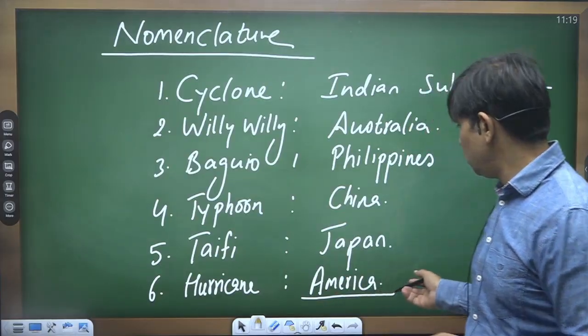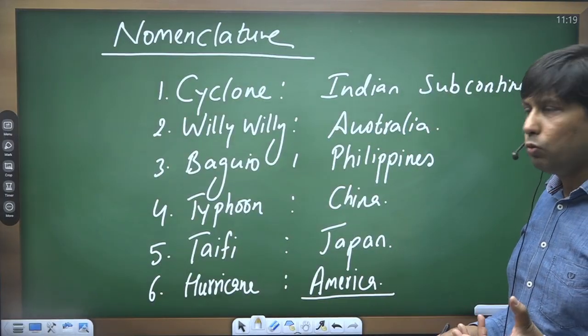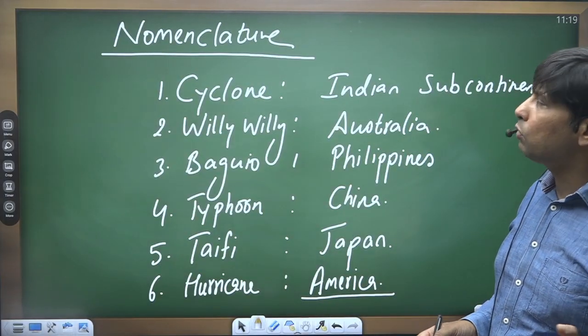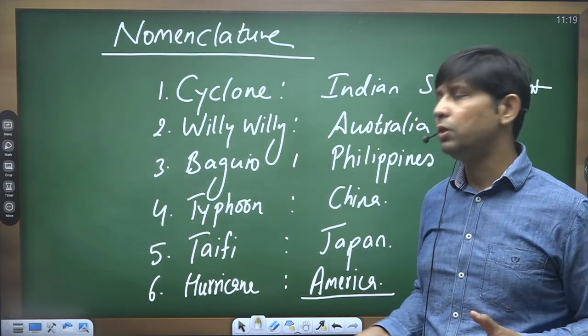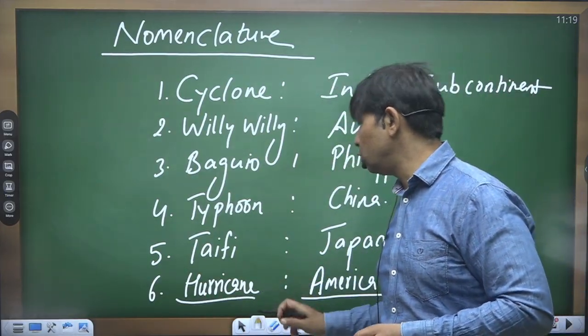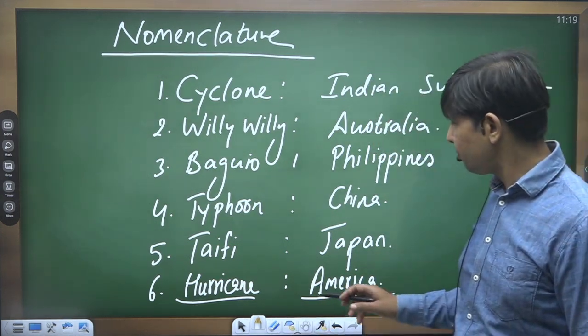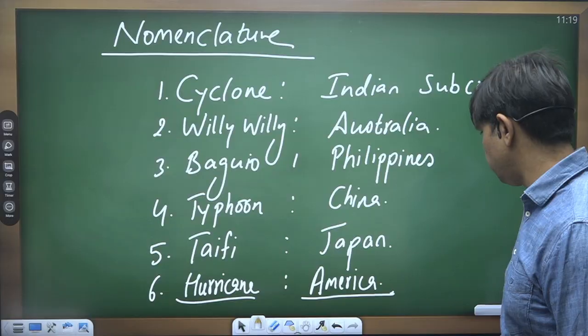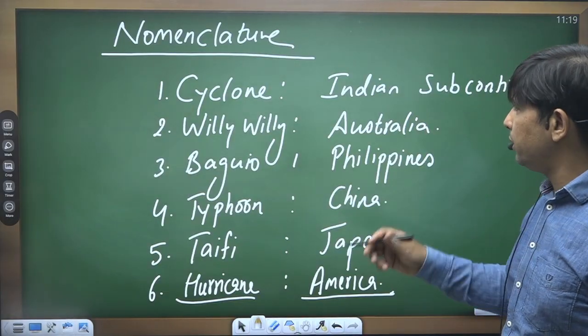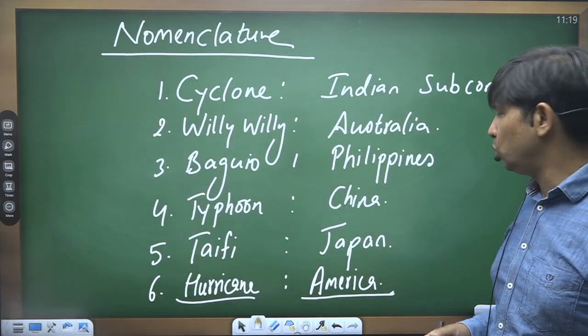Over there we have warmer water, providing very good conditions for the formation of tropical cyclones. Over that part we have the regular development of this kind of low pressure system called hurricane. So these are the various names throughout the world.